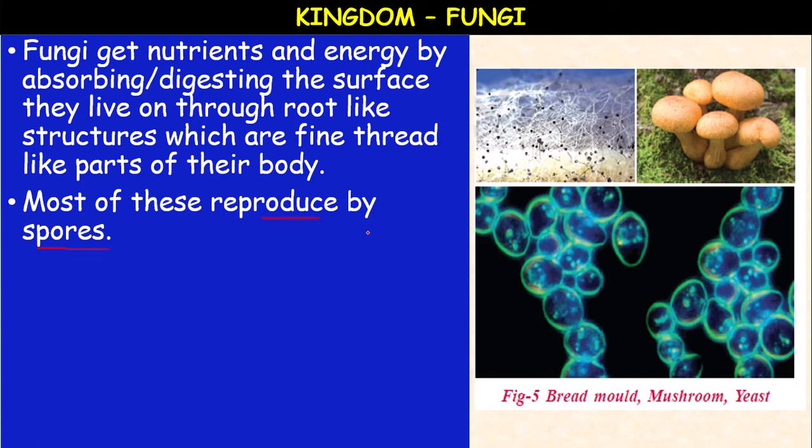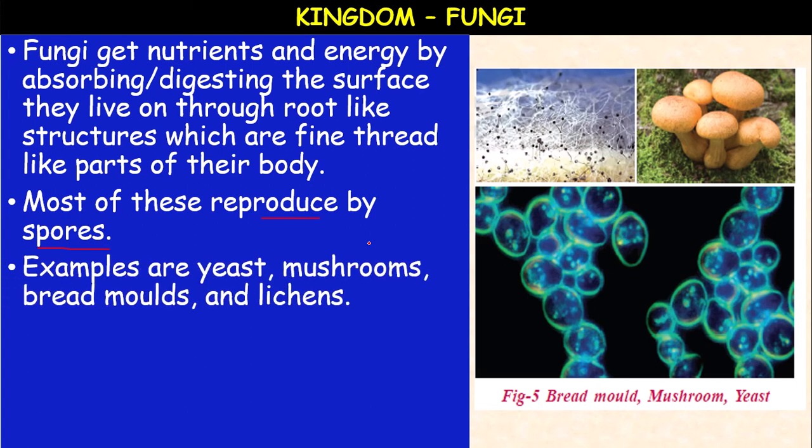Most of these fungi reproduce by spores. Sporulation, the formation of spores, is the most common method of reproduction in fungi. Examples of fungi are yeasts, mushrooms, molds, bread mold, and lichens. Lichens are not exclusively fungi. They are a combination of algae and fungi, a symbiotic association in which algae and fungi live together. It is called lichens. Some common names in the fungi are rusts, smuts, molds, and mushrooms.